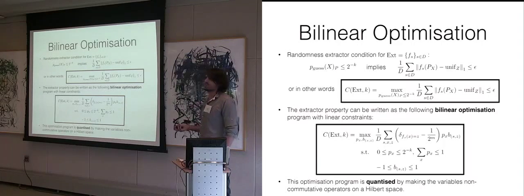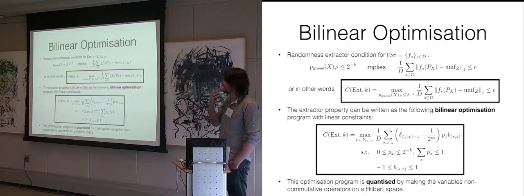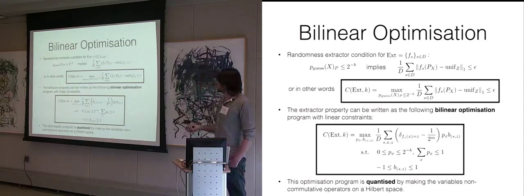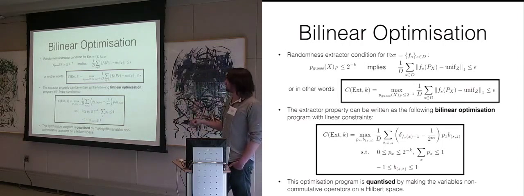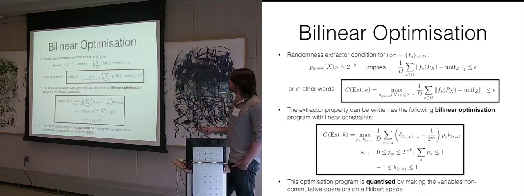Okay, so this is about the classical extractor property. It's not exactly what I would like to talk about, but I would like to talk about this quantum-proof extractor property. What one can do with this bilinear optimization is one can kind of quantize it. Here the variables we optimize over are just real numbers. Now one can quantize these programs by making these variables, the p_x and the b_s(z), non-commuting, so one can think of them as operators on a Hilbert space.